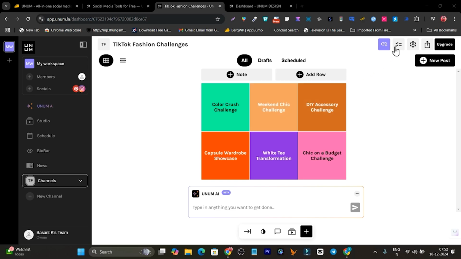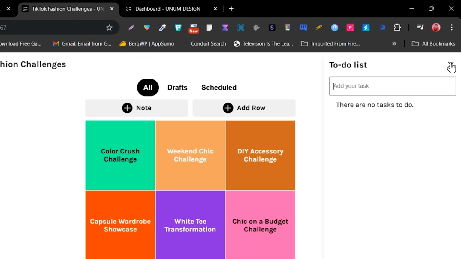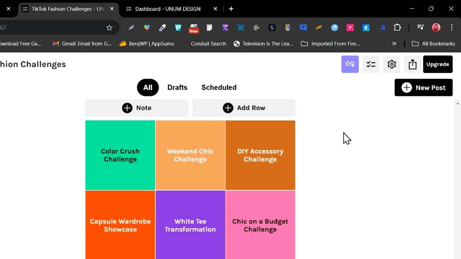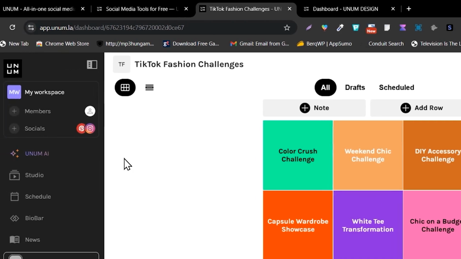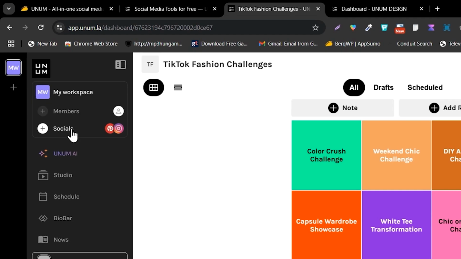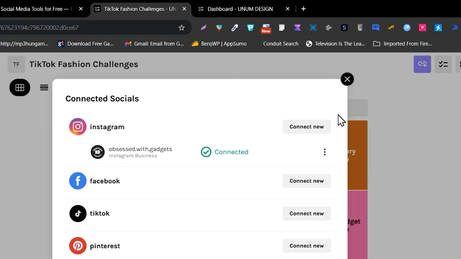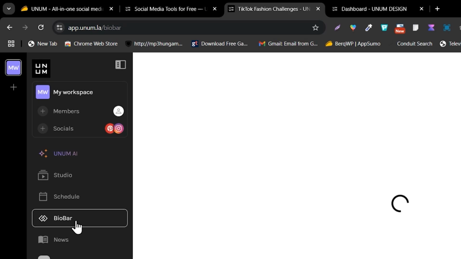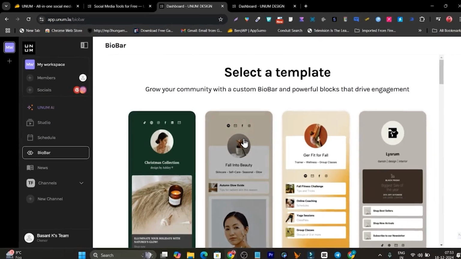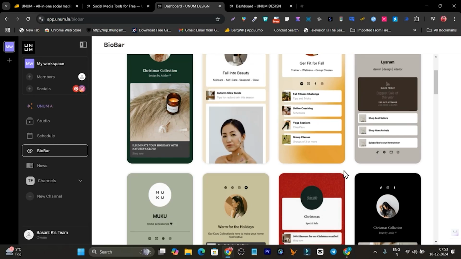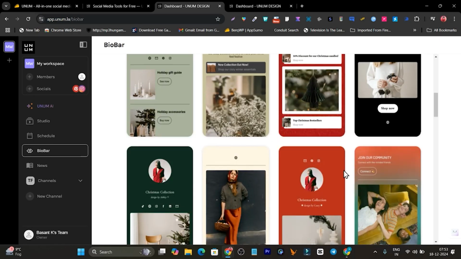And not only that, I can also add the to-do list which I am going to do in the future. I can also share it with my team members here, and I can also connect all of my social media platforms in this single platform. And there's also a bio page available that is going to help you with so many templates available in this dashboard that you can select to offer a link in bio page for your social media.